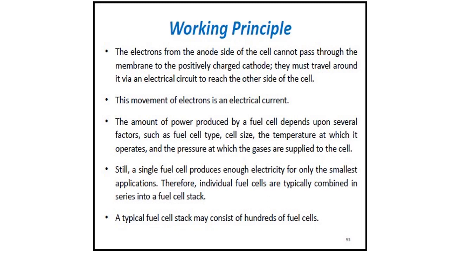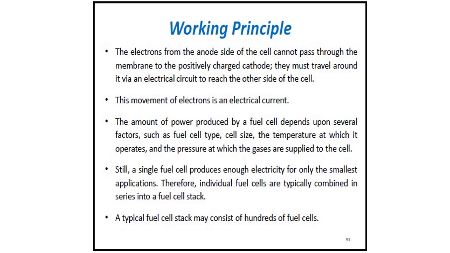The electrons from the anode side of the cell cannot pass through the membrane. And which is that membrane actually? The membrane is the proton exchange membrane, the PEM cell. So they cannot pass through the membrane to the positively charged cathode. They must travel around it via an electrical circuit to reach the other side of the cell. So externally, using a wire only, we can transfer these electrons.